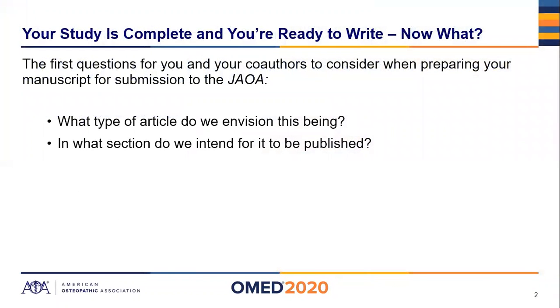So your study is complete. You've done the research, you've gathered your co-authors, and you're ready to write. Now what? What are the first steps you should take? Well, the first questions you and your co-authors should consider when you're preparing your manuscript for submission to the JAOA is: what type of article do we envision this being, and in what section do we intend for it to be published?